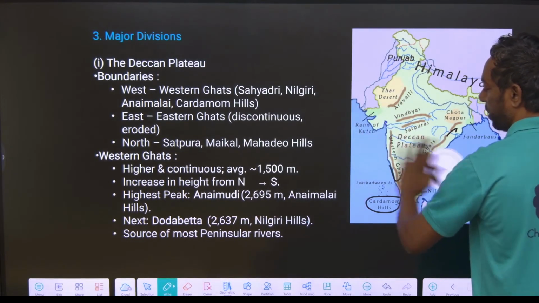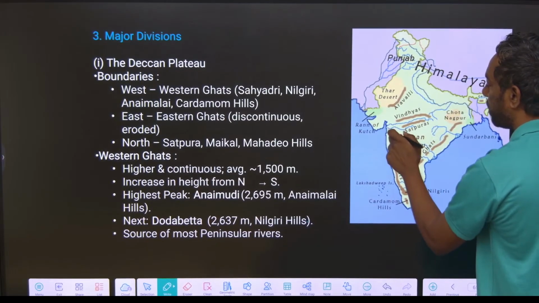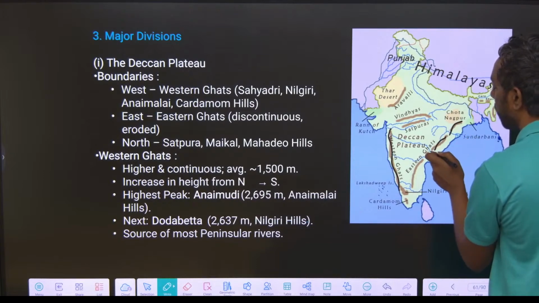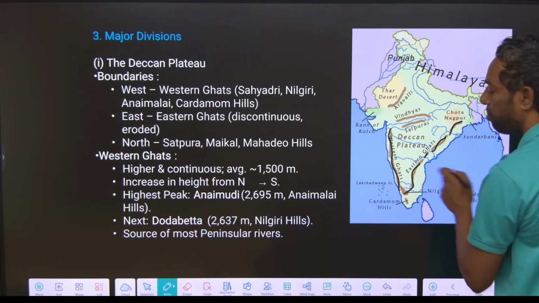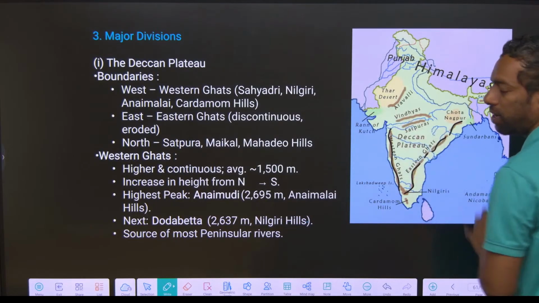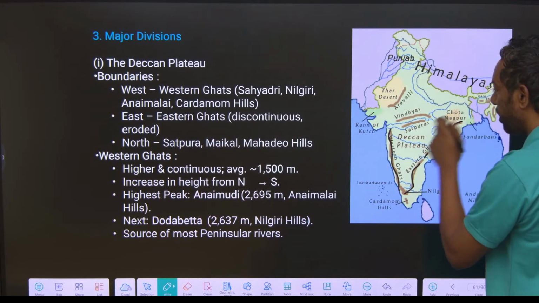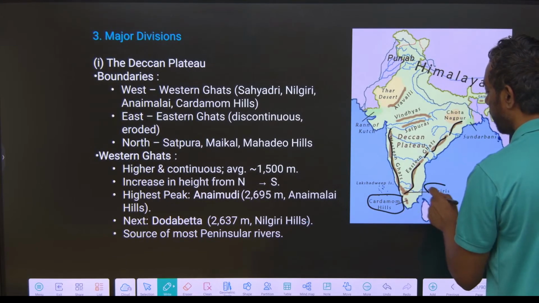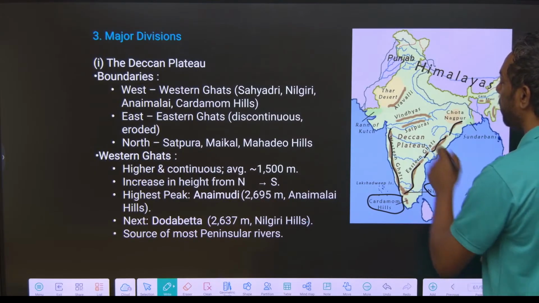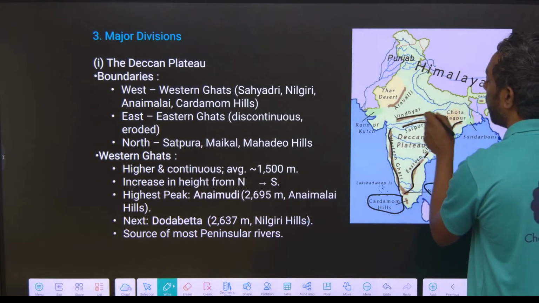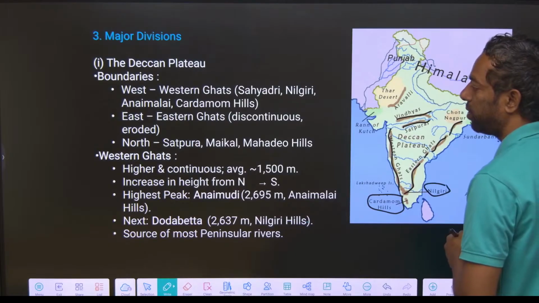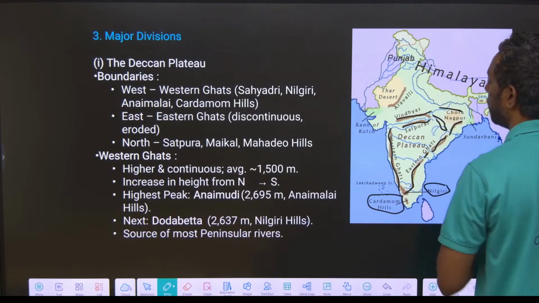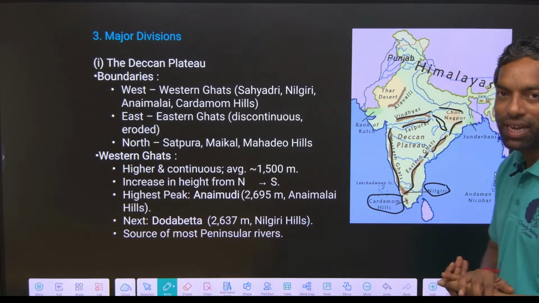Just look here, guys. The Western Ghats is continuous, the Eastern Ghats is discontinuous. These are the borders of the Deccan Plateau, Eastern Ghats and Western Ghats, with the middle being the Deccan Plateau. The end part is the Cardamom Hills, Nilagiri Hills. And the Satpura range and Vindhya range are in the north. Mahadeo Hills, Chota Nagpur Plateau below Mahadeo Hills. These are the borders of the Deccan Plateau.